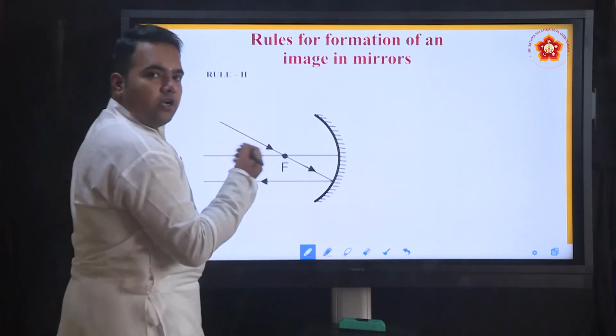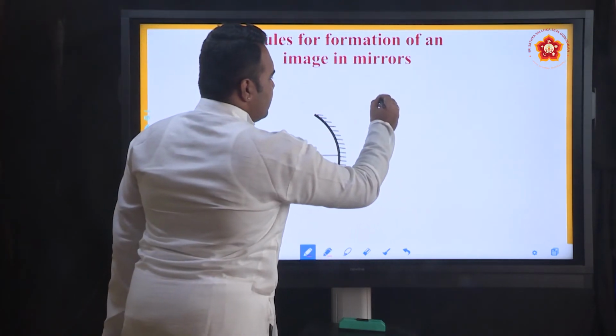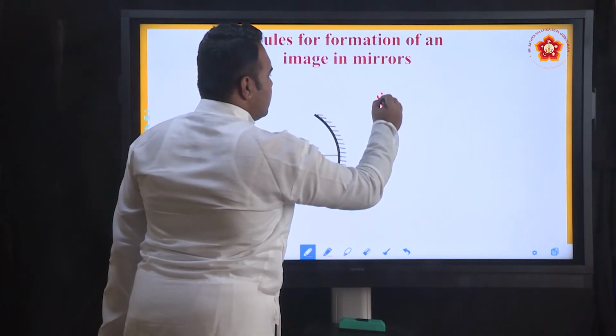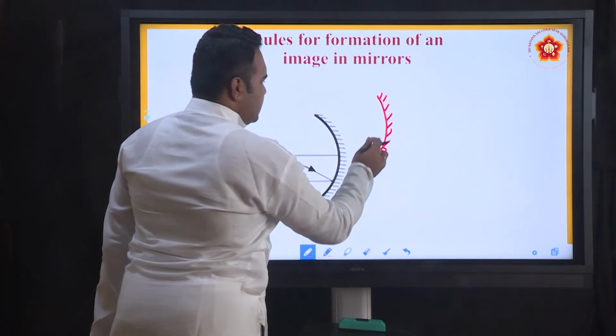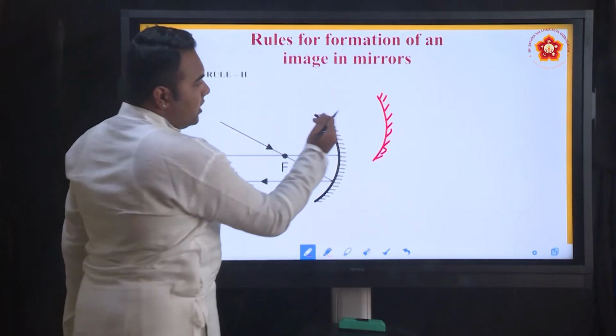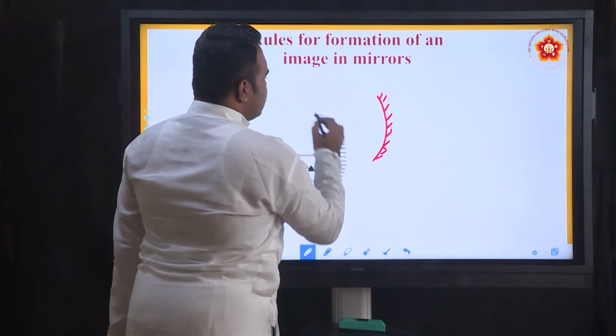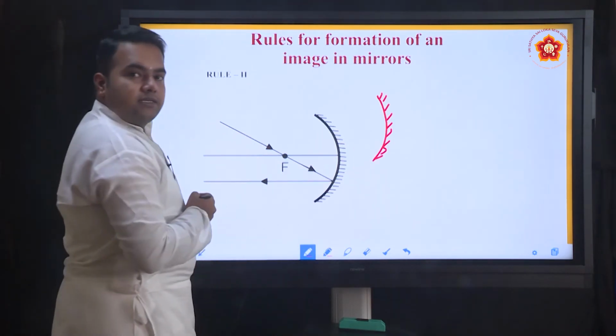Suppose they ask you to draw a concave mirror, you can draw it like this. This is neither straight nor completely bent. So, we draw like this and then we can draw all these rays.